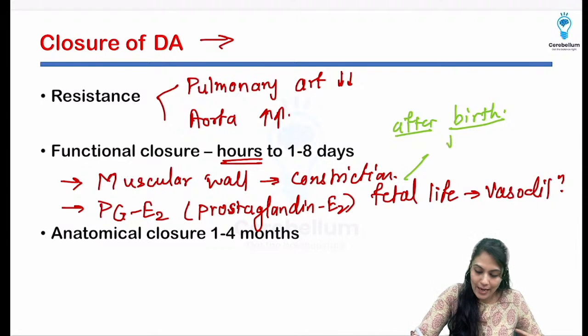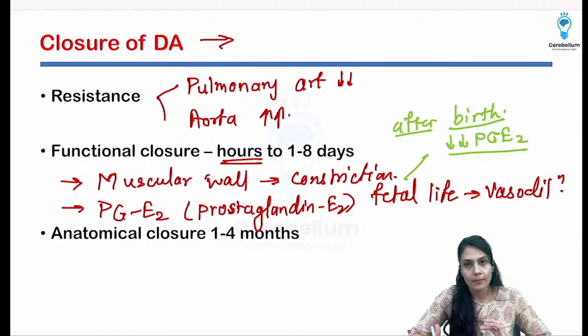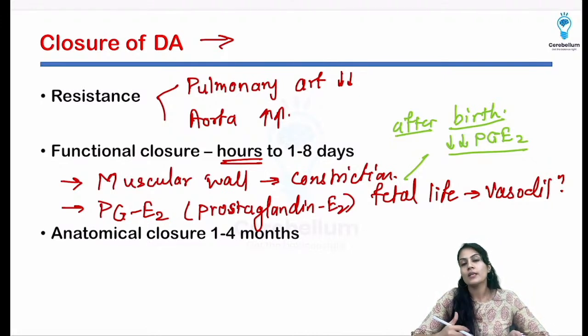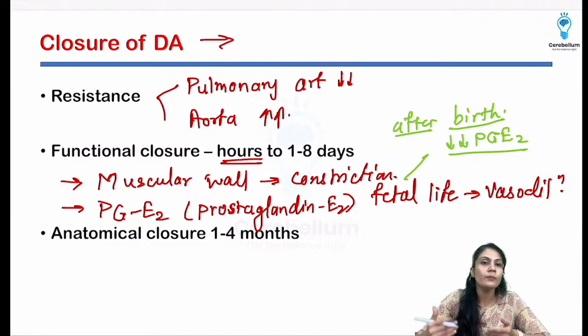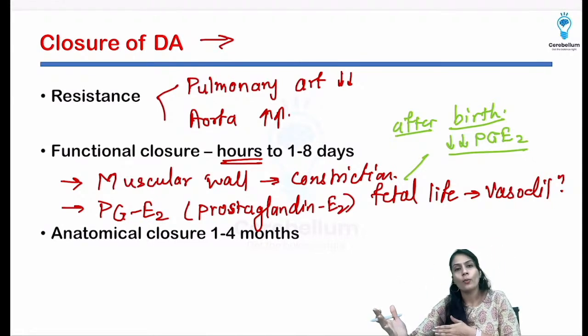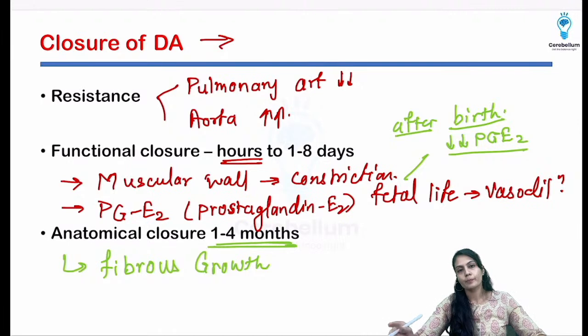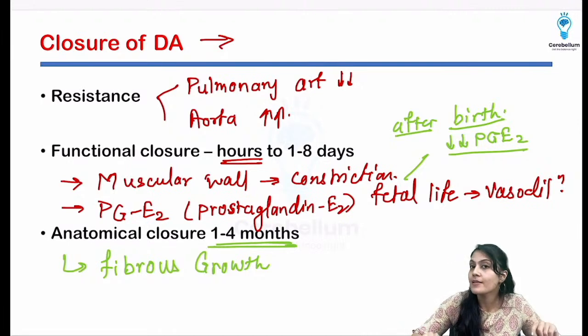After birth, what is going to happen? The PGE2 will decrease, and because of that, vasoconstriction will start. So these two things are majorly important over there, and that will cause the ductus arteriosus anatomical closure to occur, again because of fibrous growth, and that is going to take place in 1 to 4 months. But in some cases it can be patent also, right?